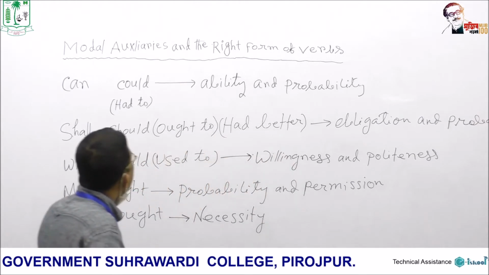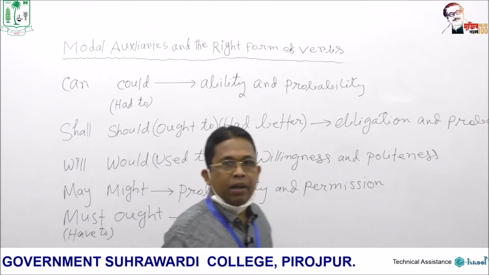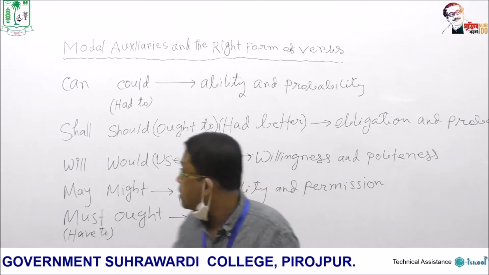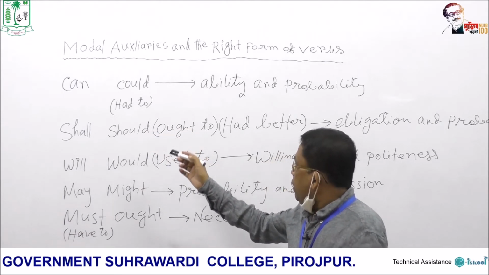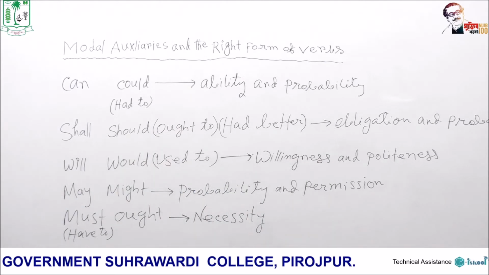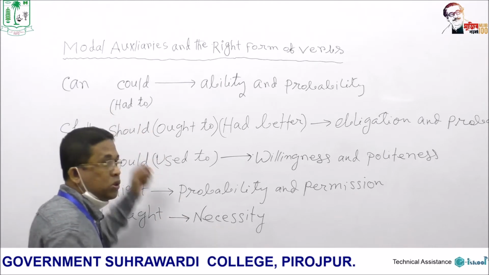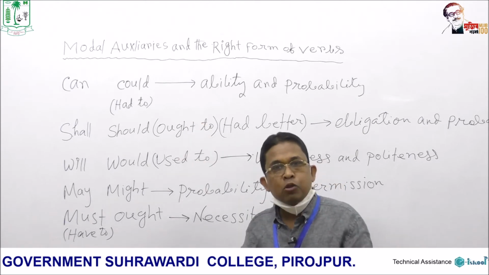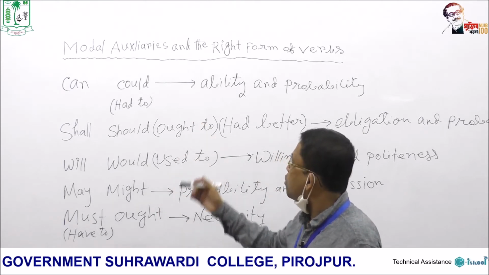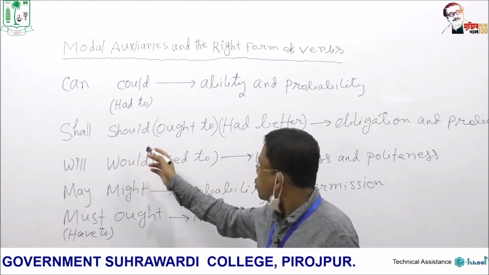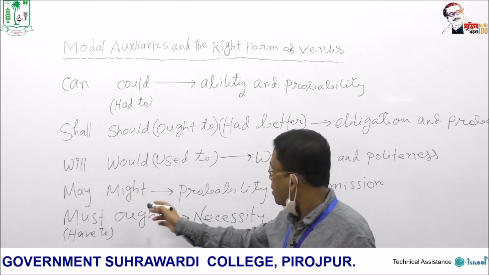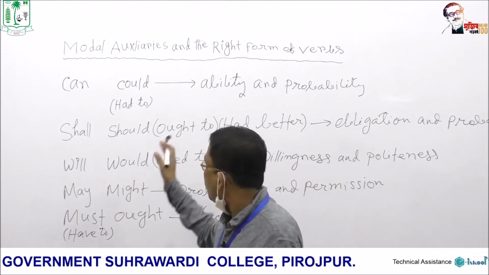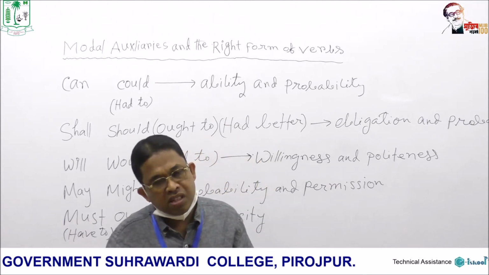Anyway, it is important to note that these modal auxiliaries can also be used in their negative form. That is, you can use can, you can also use cannot, or in contraction form can't. You can use could or could not, or in contraction form, couldn't. In the same way, shall, shan't, should, shouldn't, won't, wouldn't, mustn't. You can use the negative form of these modal auxiliaries and also in contracted forms.